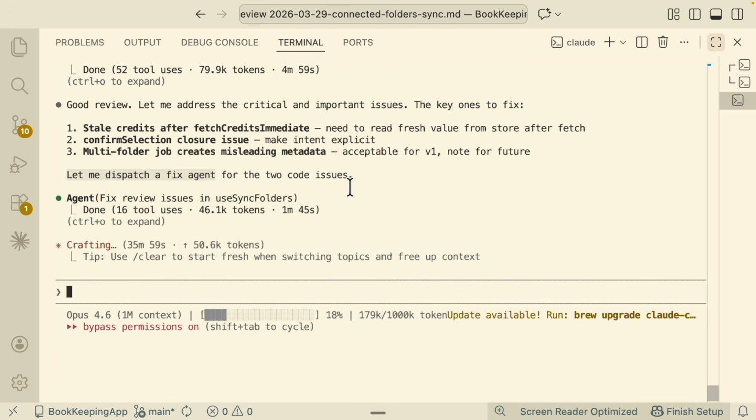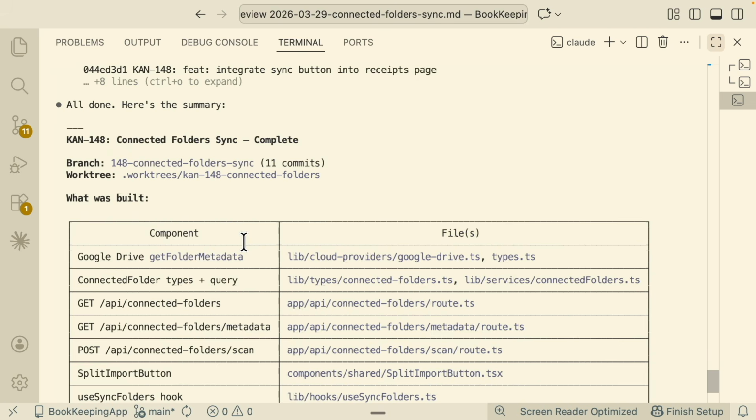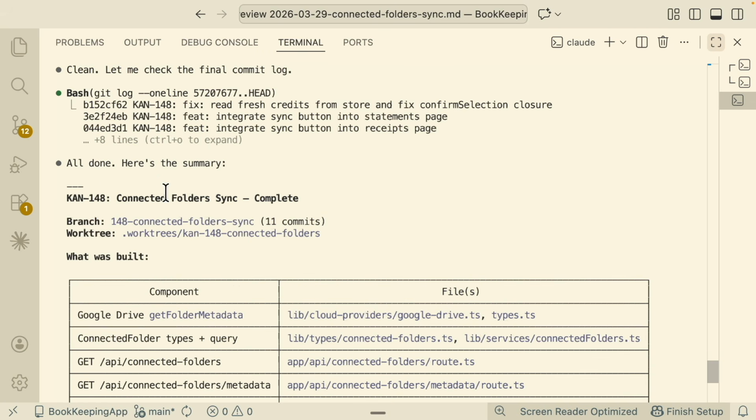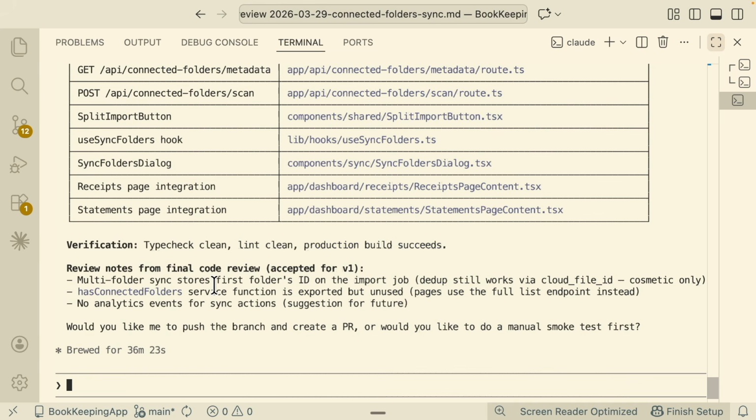So you can clearly see that it doesn't matter if it's implementations or fixing things, it's going to delegate the job to a sub-agent to do this. So after you can see it's done, this is the summary on what has been done in this work tree. And this is what it has built. And here is the verification, as well as the review notes that it has left after it has done the code review. So in this case, I'm going to do a manual smoke test first before we're going to commit this and merge it to main branch.